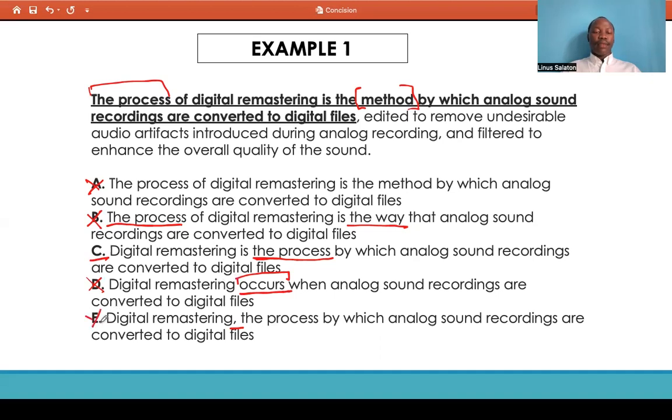So eliminate E. The correct answer for this example is C, which says digital remastering is a process by which analog sound recordings are converted to digital files. This statement is concise, it is brief, it is not as wordy as the others, and it doesn't really change the meaning of the initial statement. So for that reason, C is correct. Okay.